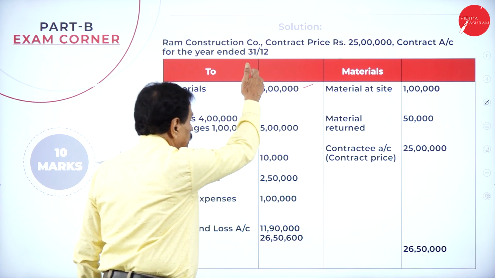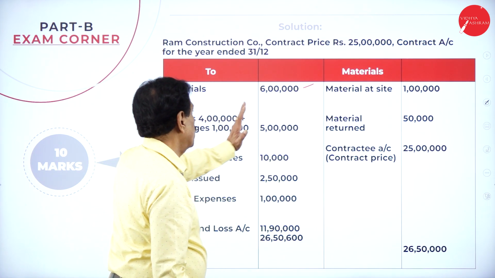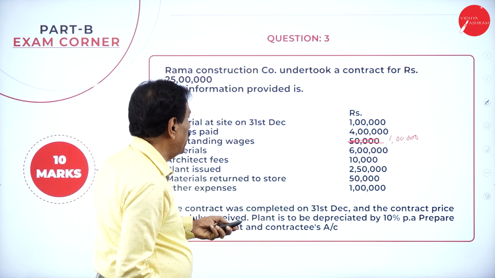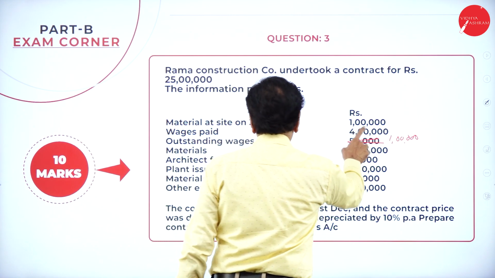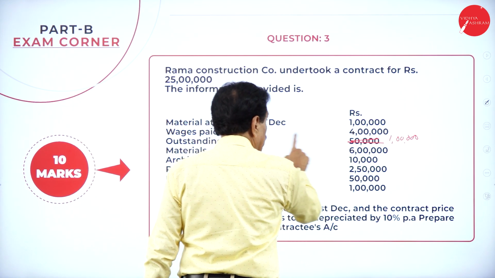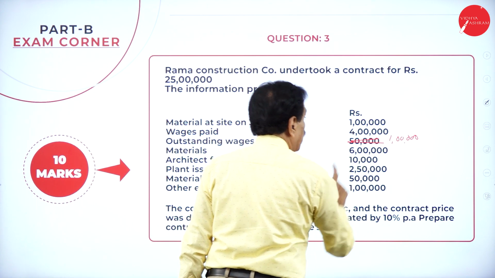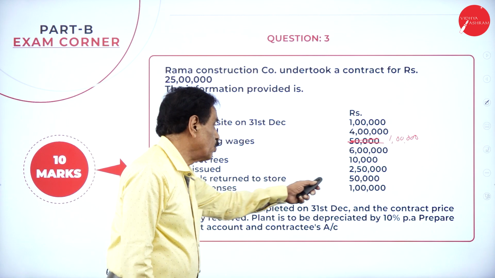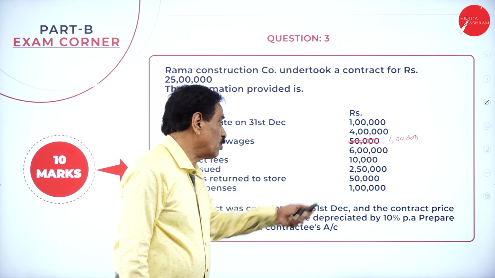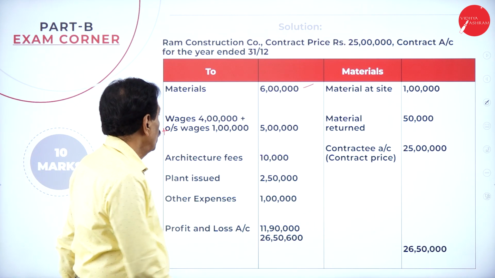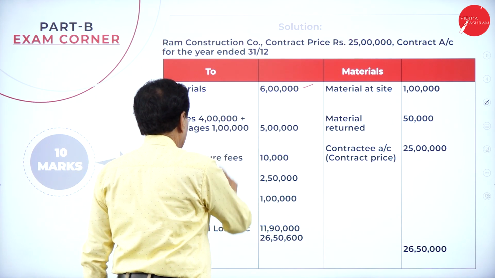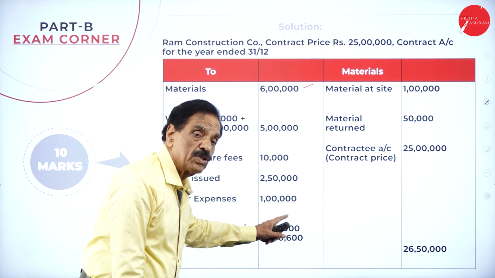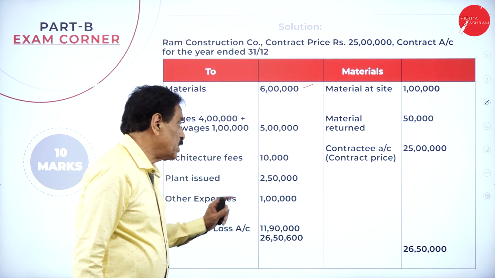All the expenditure should be shown on the debit side. Material cost is 6 lakh. Wages is 4 lakh; here only the change is that outstanding wages of 1 lakh you have to take. Wages totally 5 lakh. Architect's fees 10,000. Plant issued 2,50,000. Material returned to store 50,000. Other expenses 1 lakh.